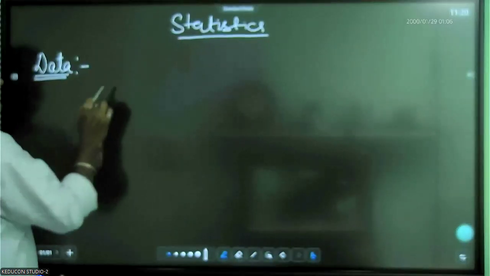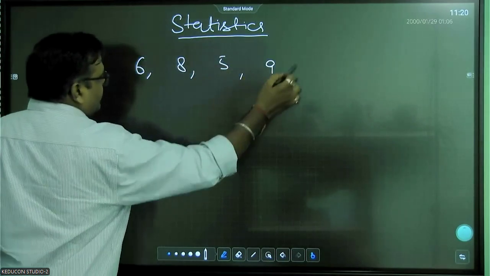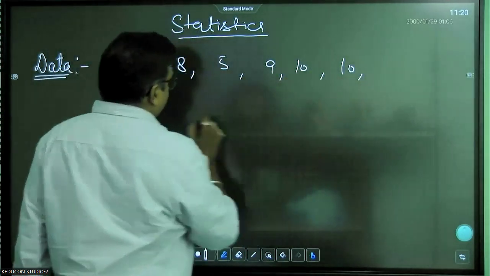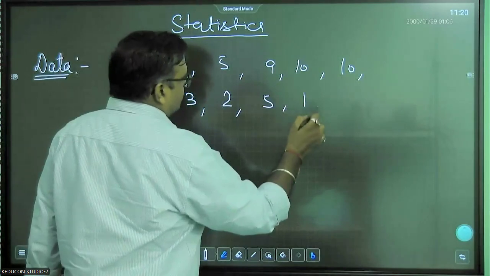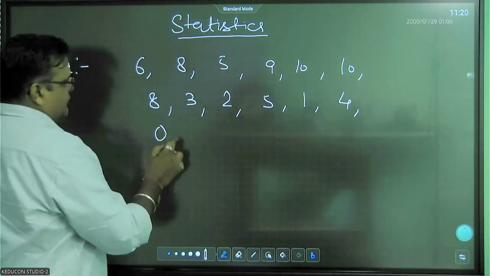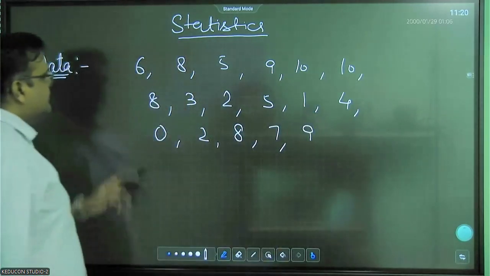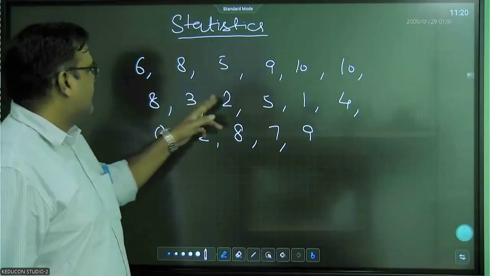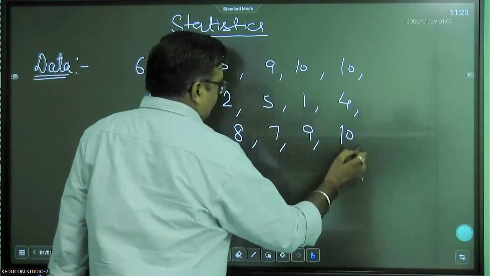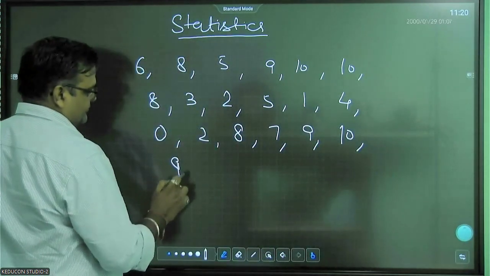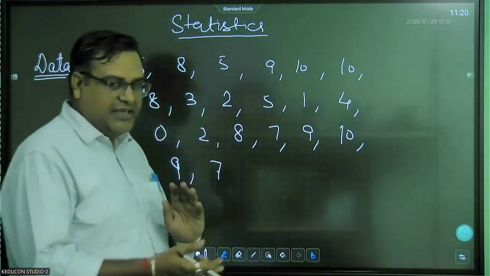The 20 students got the marks, let's say 6, 8, 5, 9, 10, 10, 8, 3, 2, 5, 1, 4, 0, 2, 8, 7, 9. See how much it becomes? 3, 6, 9, 12, 15, 17, 18, 20. Now, these are the marks of the 20 students in a class.